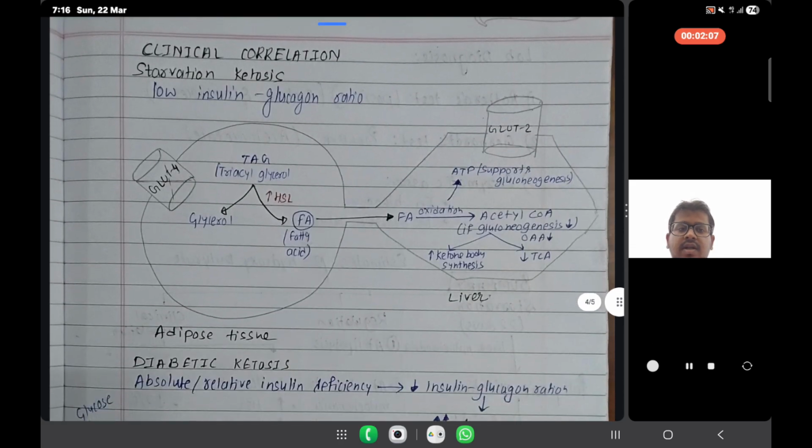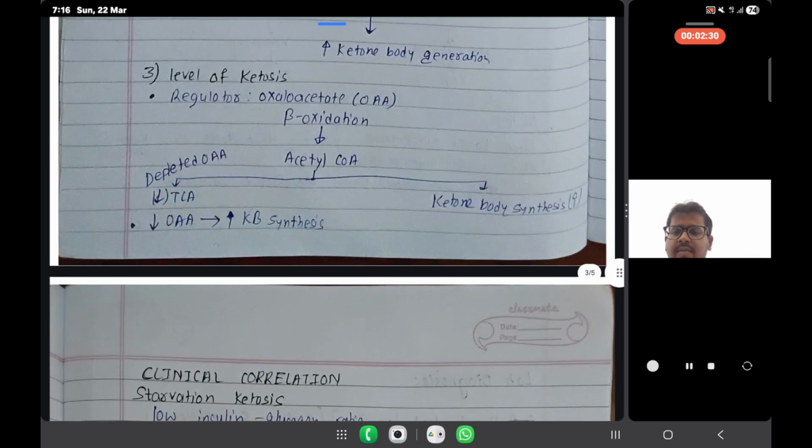Now we are talking about clinical correlation. We have to study two clinical correlations: starvation ketosis and diabetic ketosis. In starvation ketosis, GLUT4 is not working, so we have fatty acids.